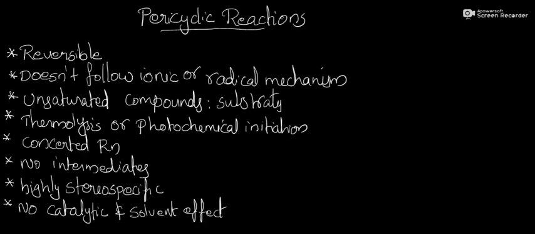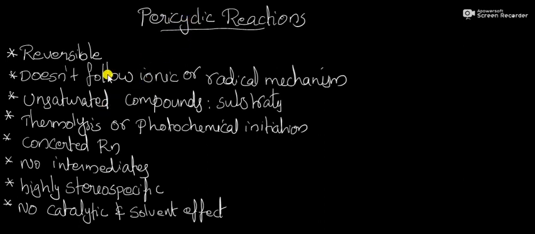Good morning, dear students. Today we are going to discuss pericyclic reactions. We can define a pericyclic reaction from the name itself. That is, a cyclic transition state is formed by the reorganization of electrons at the periphery of a substrate. That's why it's called a pericyclic reaction.